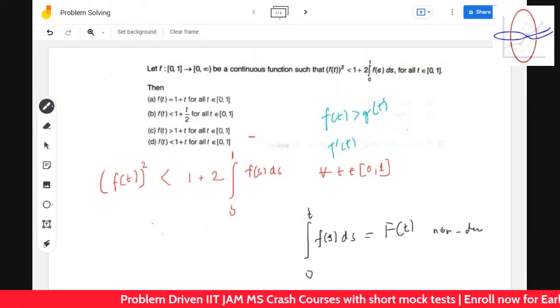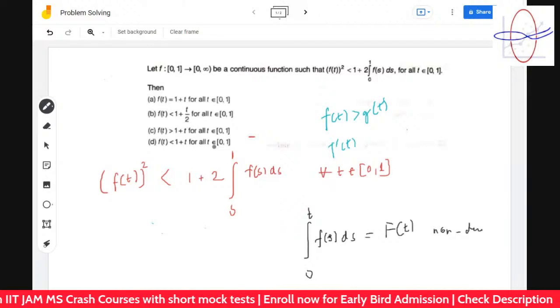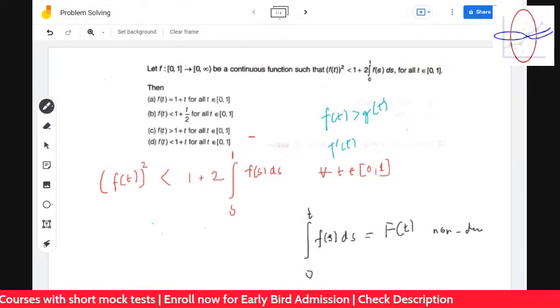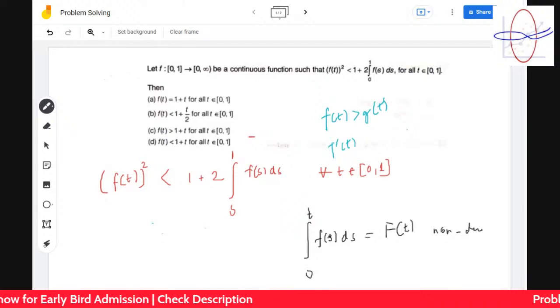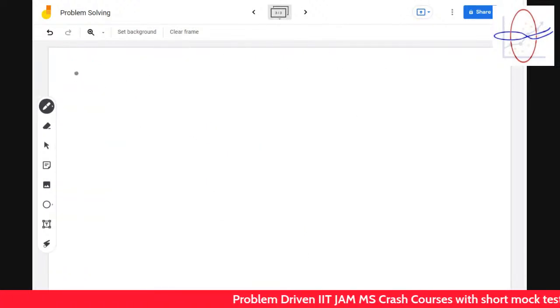Also, do you know this result, that if f is a continuous function, then on a closed interval it always takes the extremum values? It takes a minimum value and it takes a maximum value. Do you know this result? It's called the extreme value theorem.